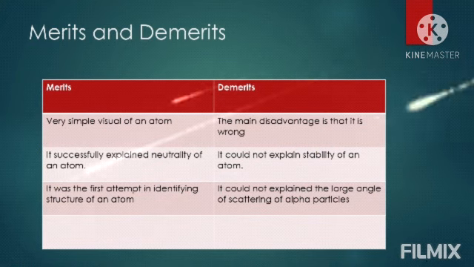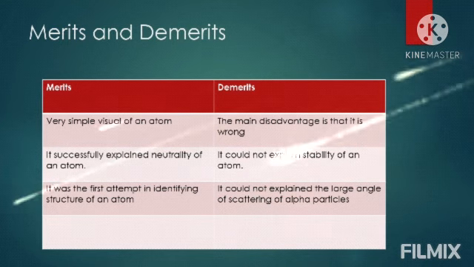Now some demerits are, so the first main disadvantage is that it is wrong. It could not explain stability of an atom. It could not explain the large angle of scattering of alpha particles.